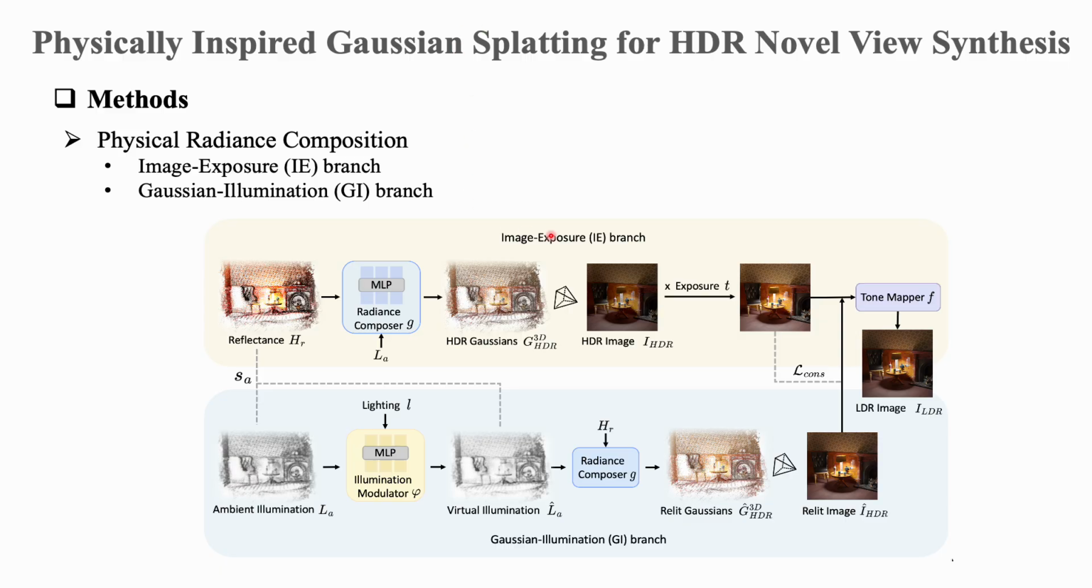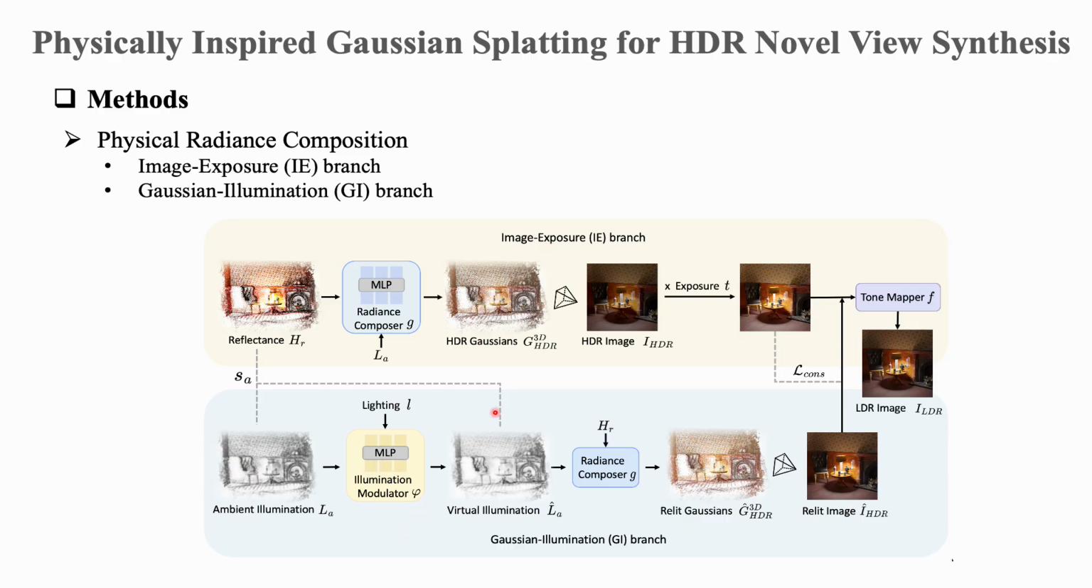In the image exposure branch, the model applies the camera exposure value T to globally scale the pre-tone-mapped signal. This corresponds to the change of the camera setting, and the scene itself is not physically changed, but the captured image becomes globally brighter or darker.